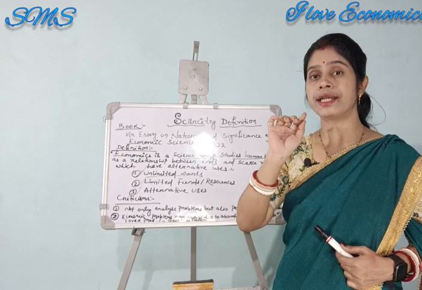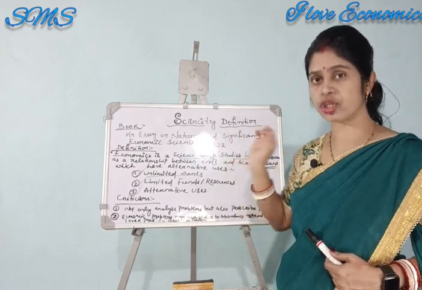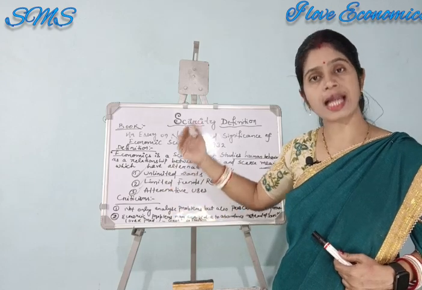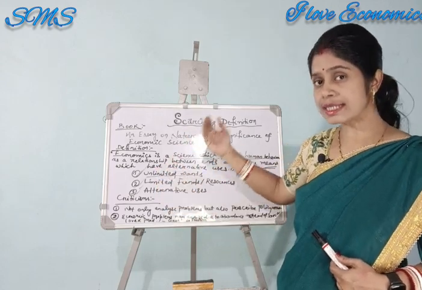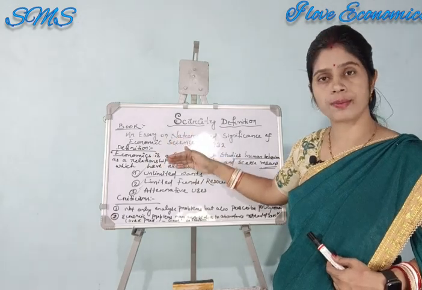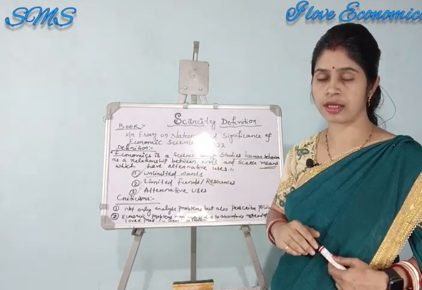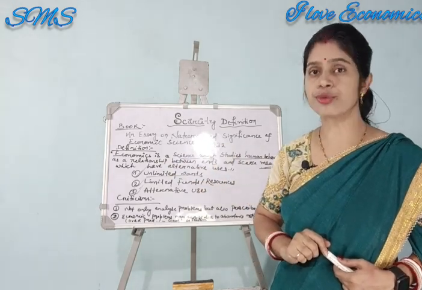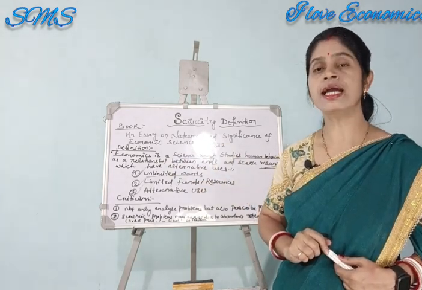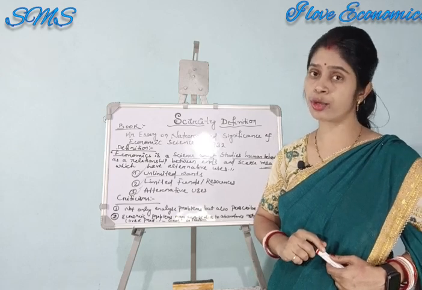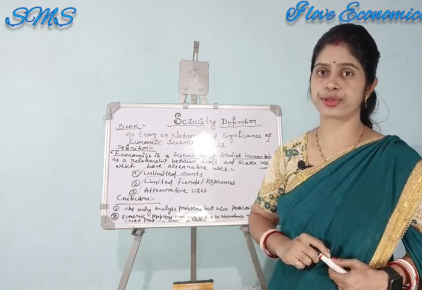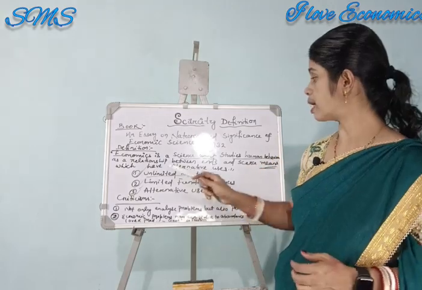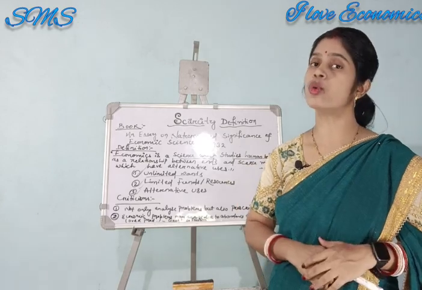In order to simplify this definition, we have some important points which will help us to discuss this definition in a simple manner. So, first point is that unlimited wants. Second is that limited funds. Third one is that alternative uses. So, have a look at the first point, that is known as unlimited wants.